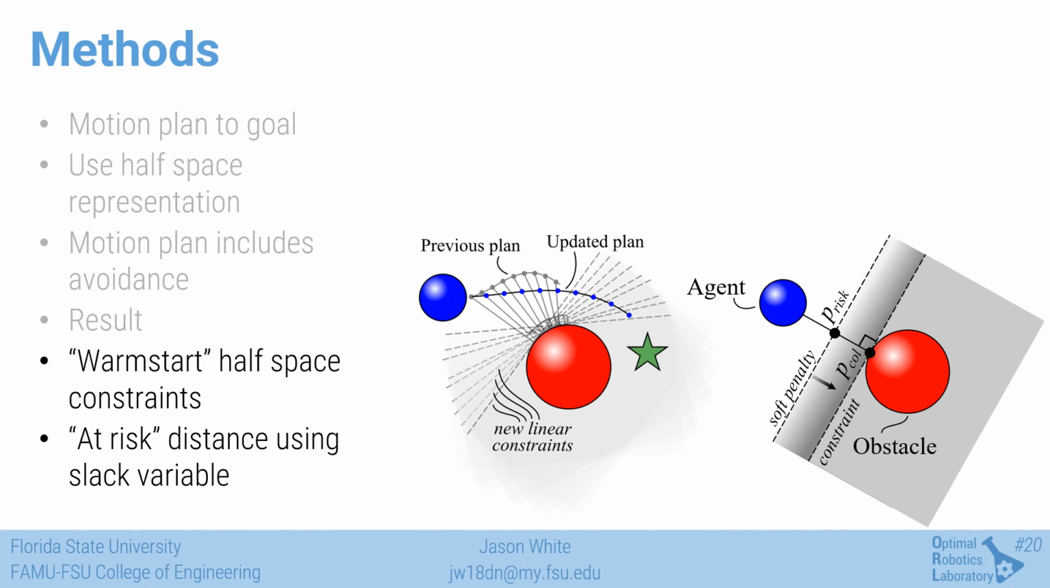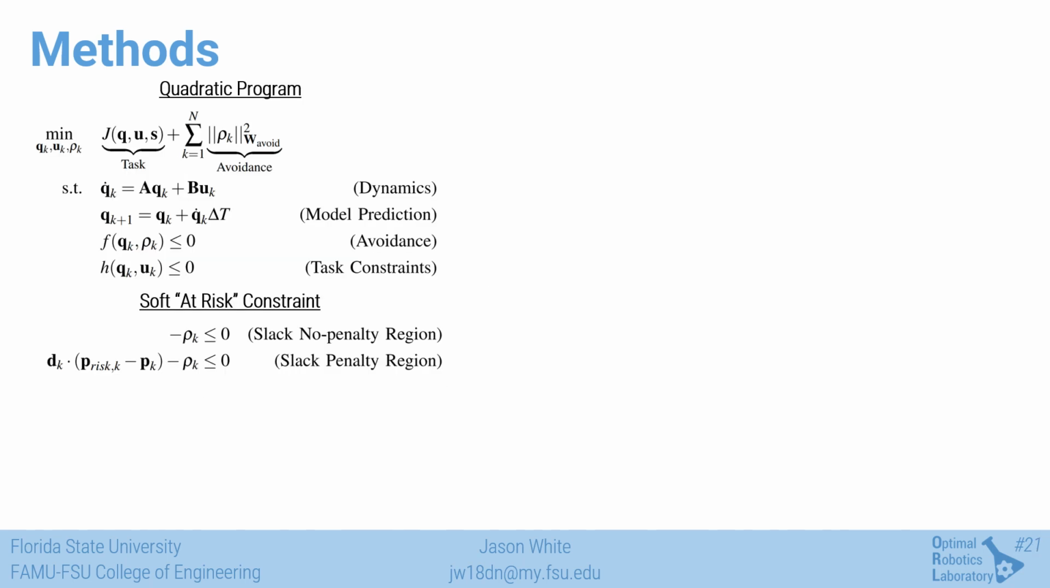We instead expand the formulation by adding two additional components. One uses the previously generated trajectory to approximate these half-space constraints at each node. The second adds a soft constraint at some defined distance from the obstacle, which allows the user to get close, but in turn penalizes the cost function. To achieve this, we introduce a slack variable encoding constraint breaches and square the soft penalty in the cost function, leading to the QP formulation seen here.